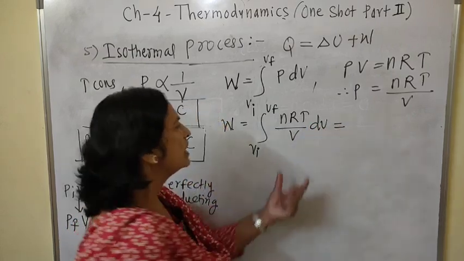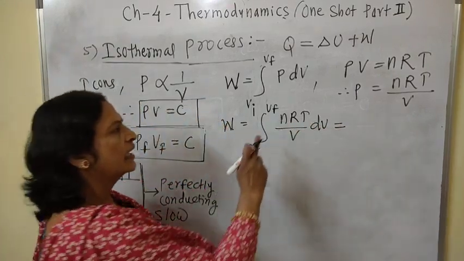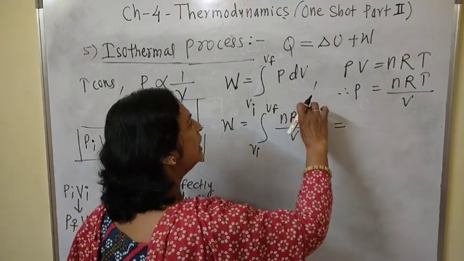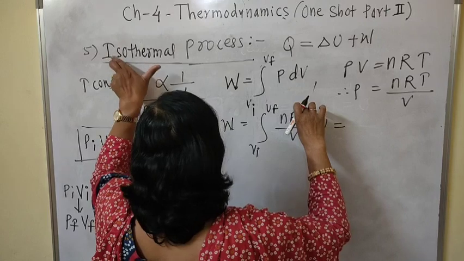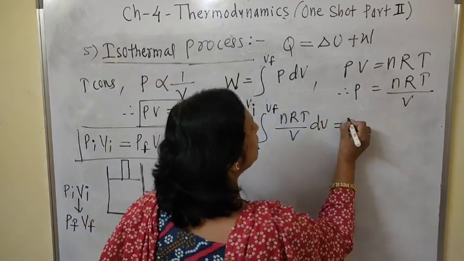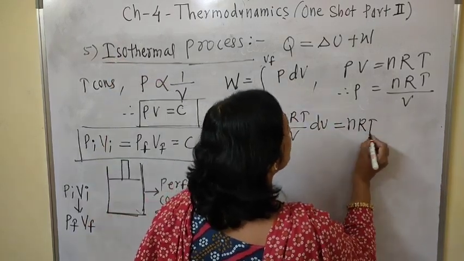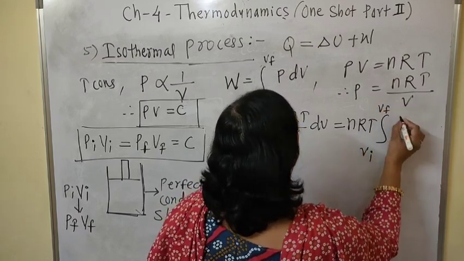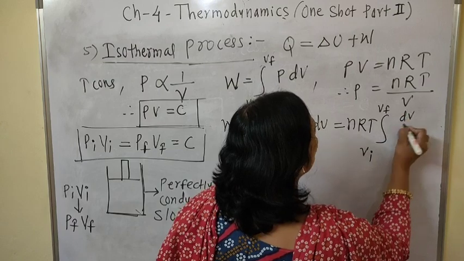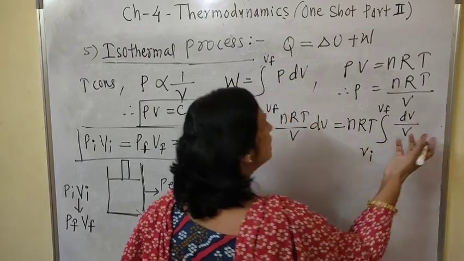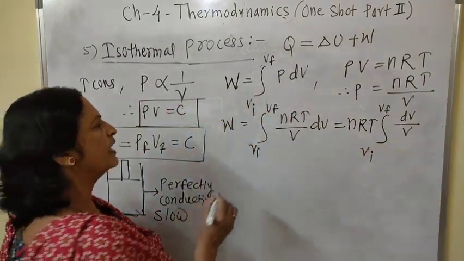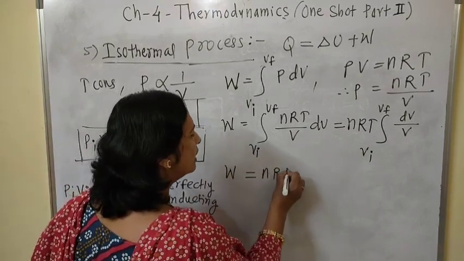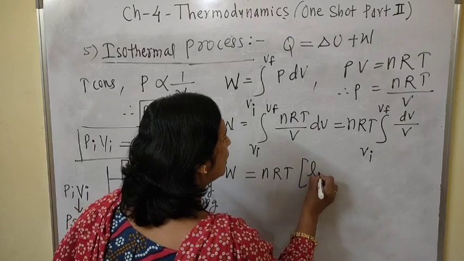Now in this nRT, n is the number of moles, R is the universal gas constant, and T is the temperature of the system, and that is constant. Therefore, we can take this constant outside the integration sign, then Vi to Vf, and the integration of dV by V is nothing but log of V. Therefore, W is equal to nRT ln V.